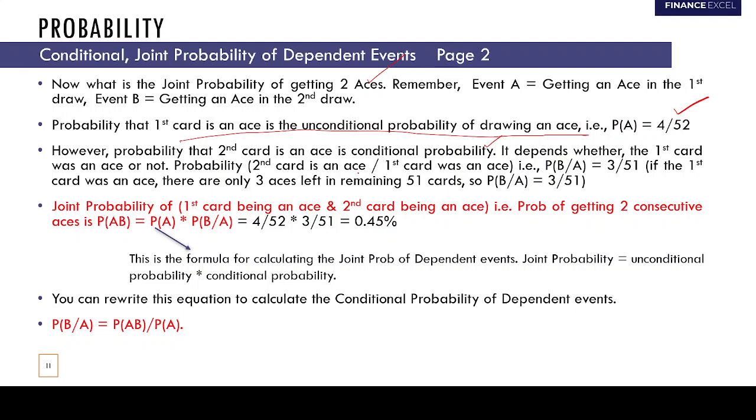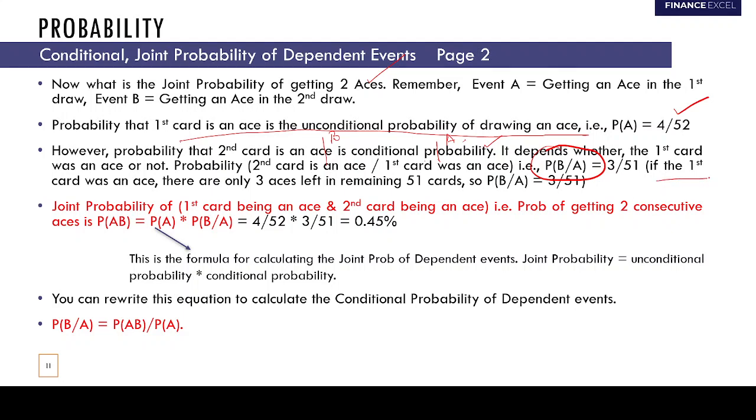So the probability that the second card is an ace given the first card was an ace is 3 by 51. This is your event B, this is your event A. So we can write this as probability of B given A has occurred, and this conditional probability is going to be 3 by 51.